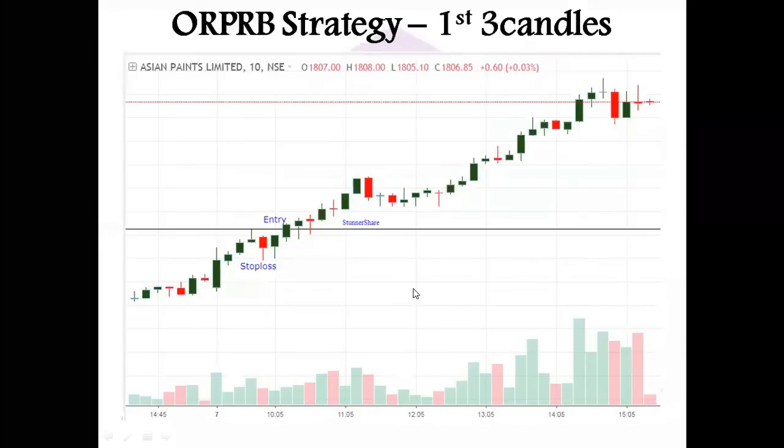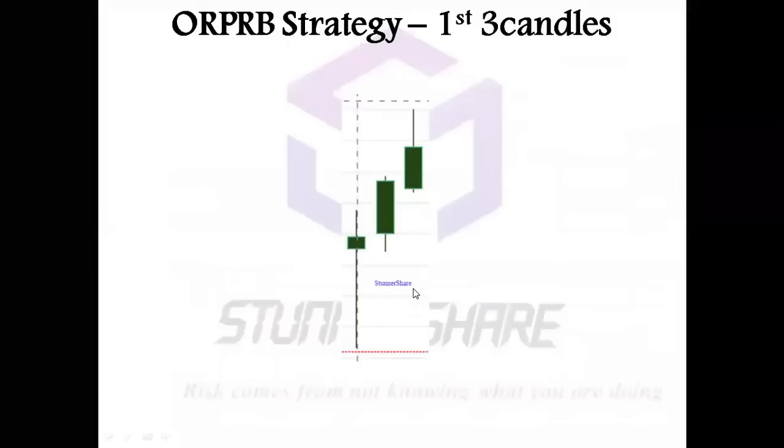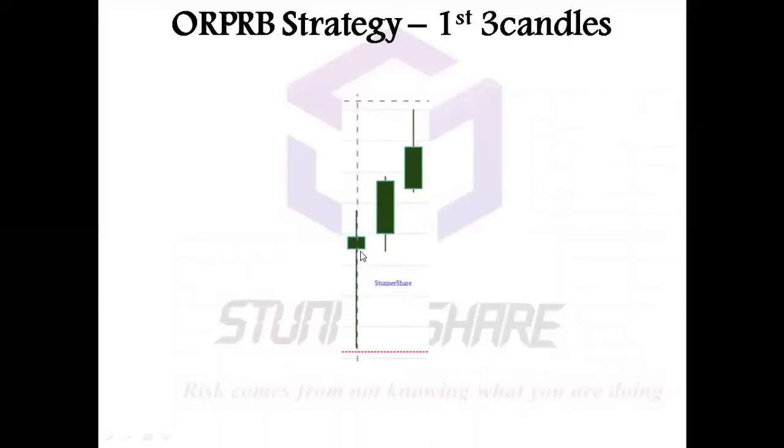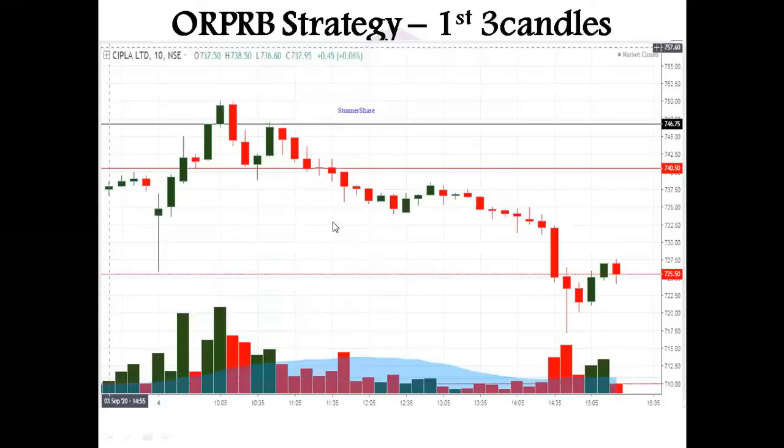So, okay, we'll just move forward now. So now, if you see, the first candle is weak, and the second candle is strong, and the third candle is weak because the third candle is having a large amount of wick. Now, this is the third candle, this is the breakout candle, and I'm going to enter over here.